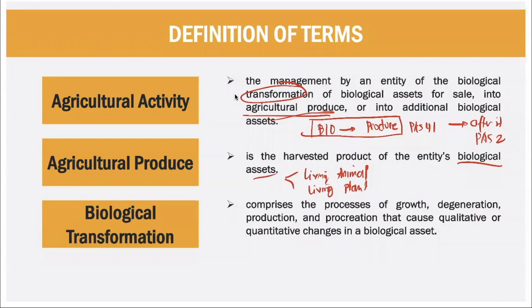So, biotransformation, what are those items? Growth, degeneration, production, and procreation. So, those are all biotransformation. So, how many biotransformation activities do we have in agriculture? We have 4: growth, degeneration, production, and procreation. Since we already determined what is an agricultural activity and what is agriculture, we can now dwell on your recognition and measurement of your bioassets in your agriculture.